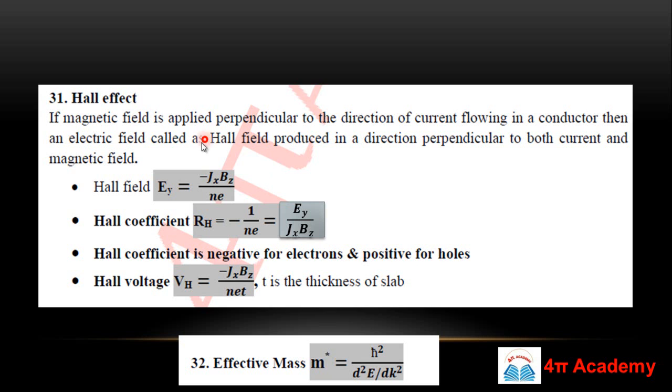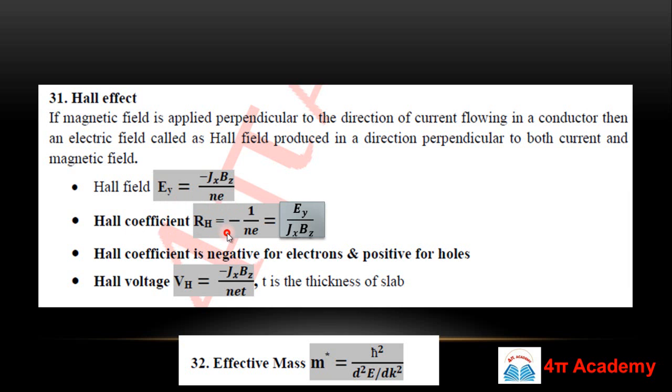So this produced electric field is known as Hall field, and this is the formula of this Hall field, that is minus Jx Bz upon Ne. Jx is the current density, which is basically in the x direction. Bz is the applied magnetic field, which is in the z direction. So your Hall field will be in the y direction. N is the concentration, e is the electronic charge.